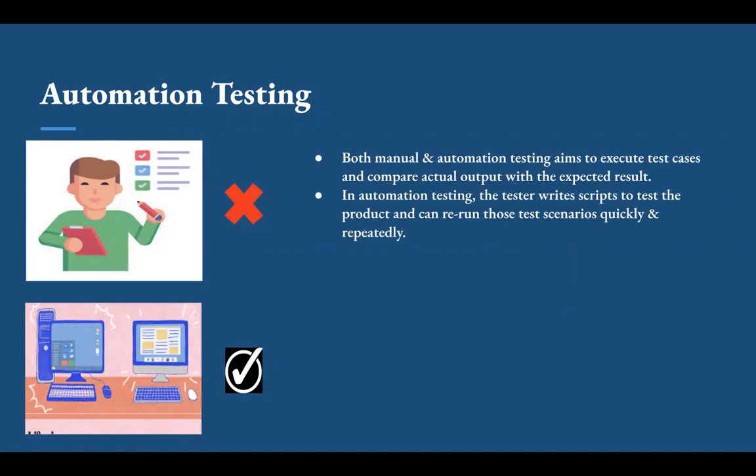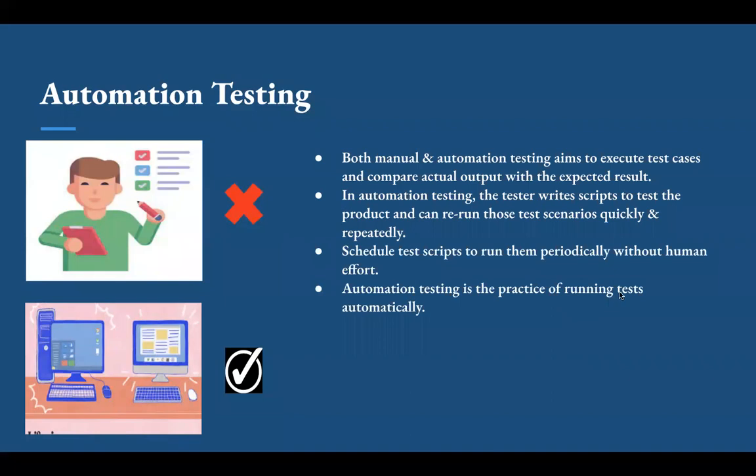But on the other hand, automation testing is when the tester writes the scripts one time to test the product and reruns those test scenarios quickly and repeatedly that were performed manually in manual testing. In automation testing you can also schedule the test scripts to run periodically without human effort. Automation testing is the practice of running tests automatically, managing test data and utilizing results to improve software quality.